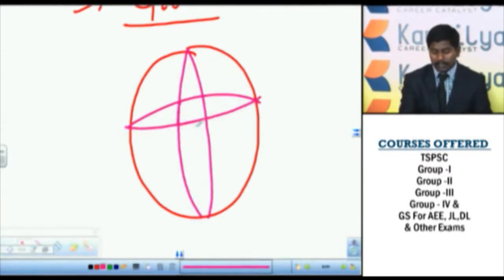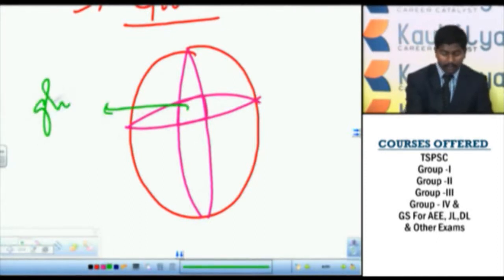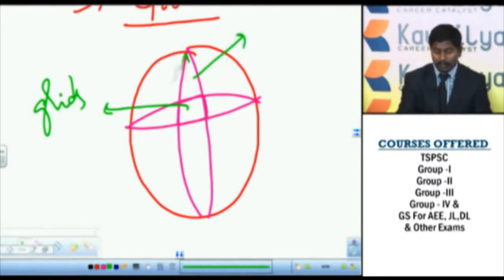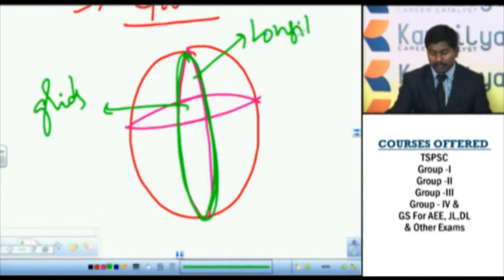These individual units are called grids. This grid system over the globe is the combination of vertical lines, which are longitudes, as well as horizontal lines or circles, which are latitudes.